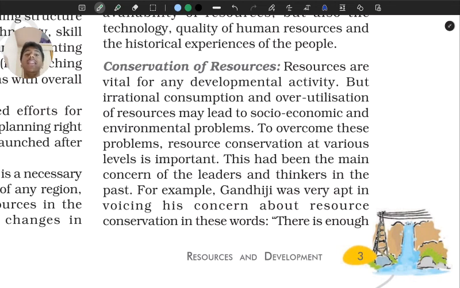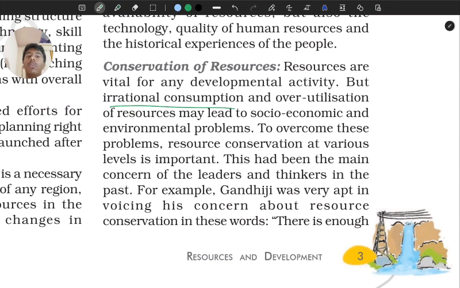That is why we need conservation of resources. We need to make some plans. We should conserve these resources, right? And we have irrational consumption. Mainly the reason behind this is everybody's greed. If I get my hands on some gold or something like that, I would want more.